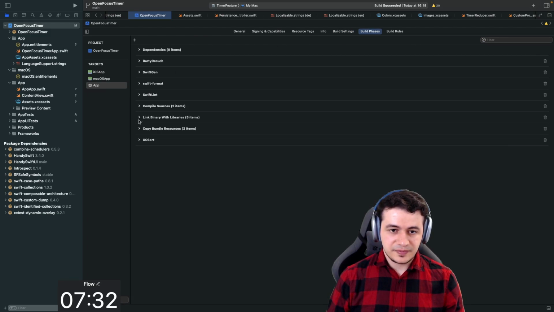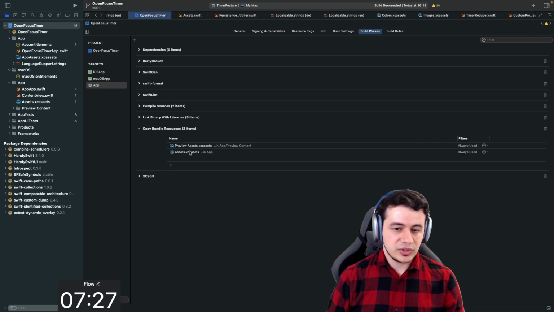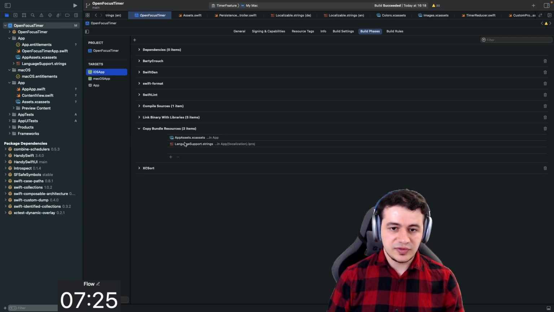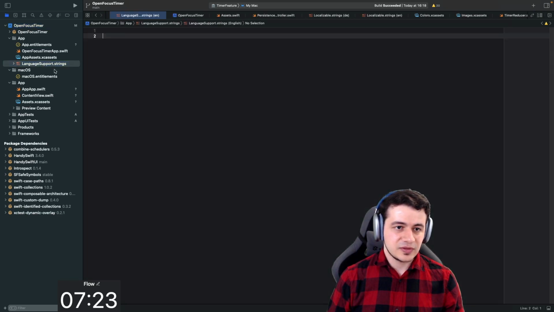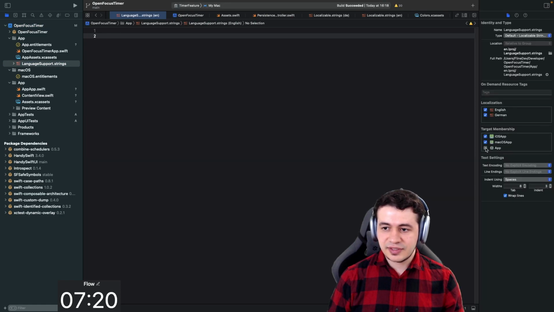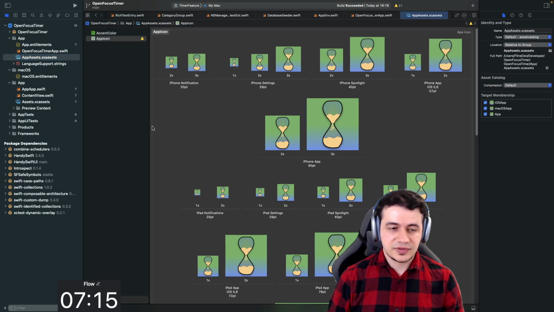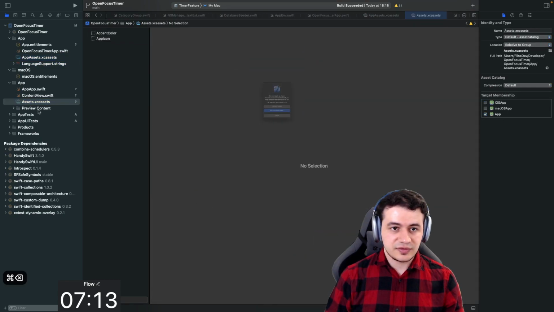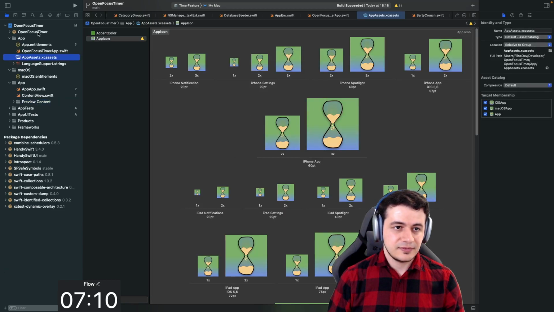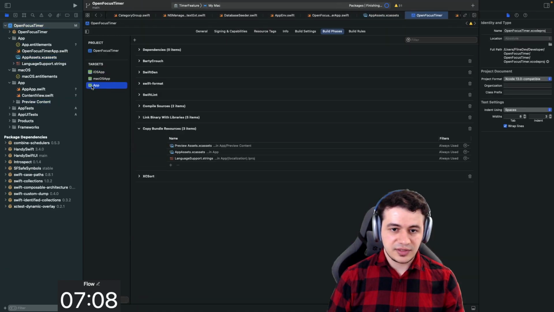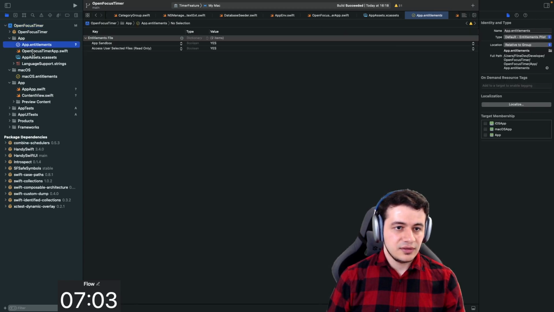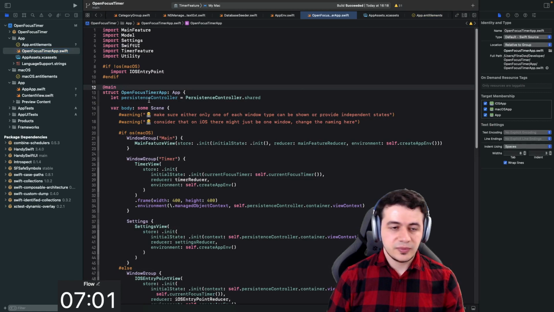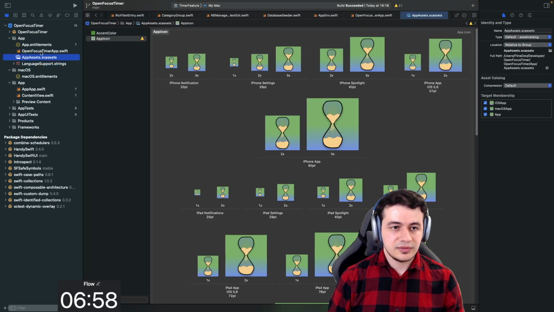Maybe here somewhere, but we're not copying them anyways. But we can definitely change this with these two. So we want to have app assets and this. So let me just go here, select this app and app assets as well. Let's add that and let's remove this entirely. Let's hope that this will find. Yeah, it is already finding the app icon, so that's nice. This should be linked also with the app. These are now linked.